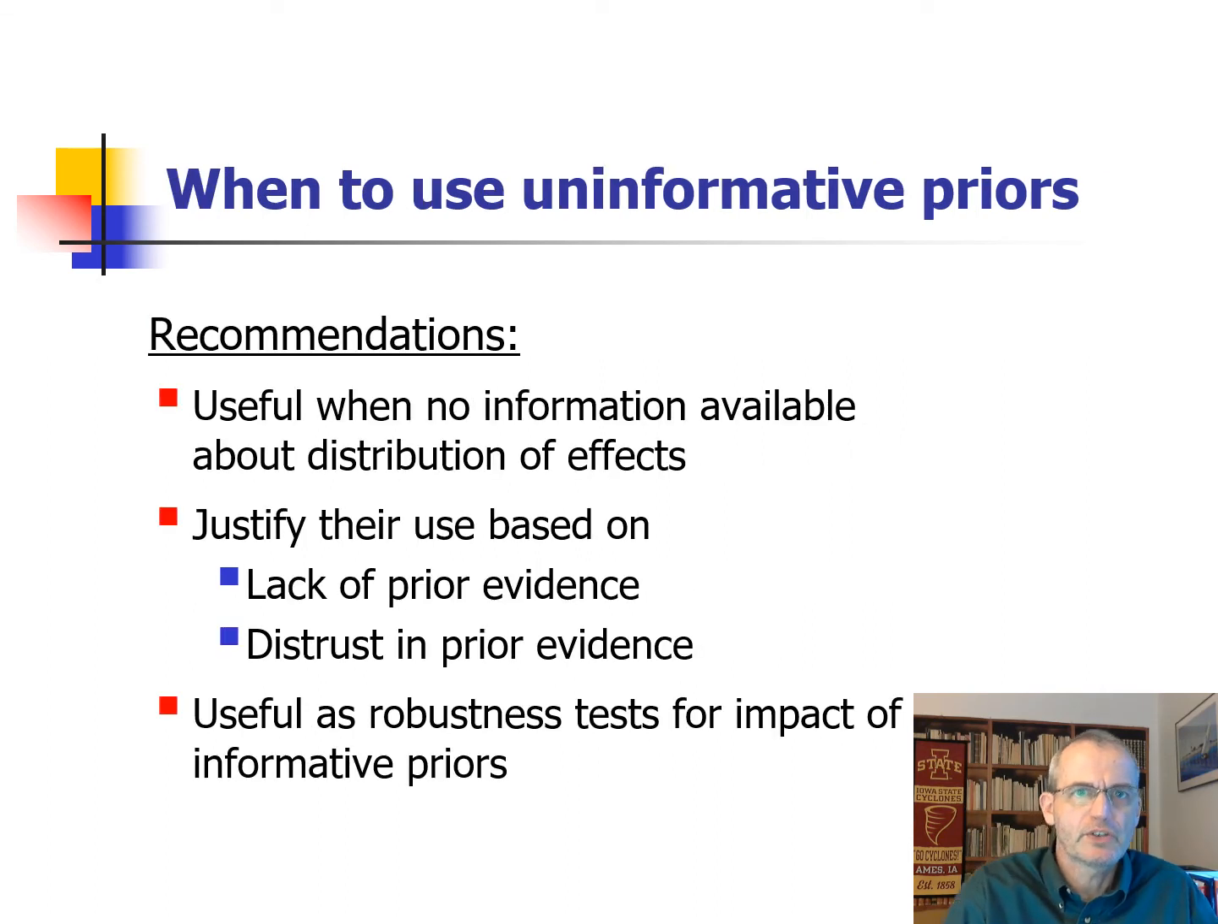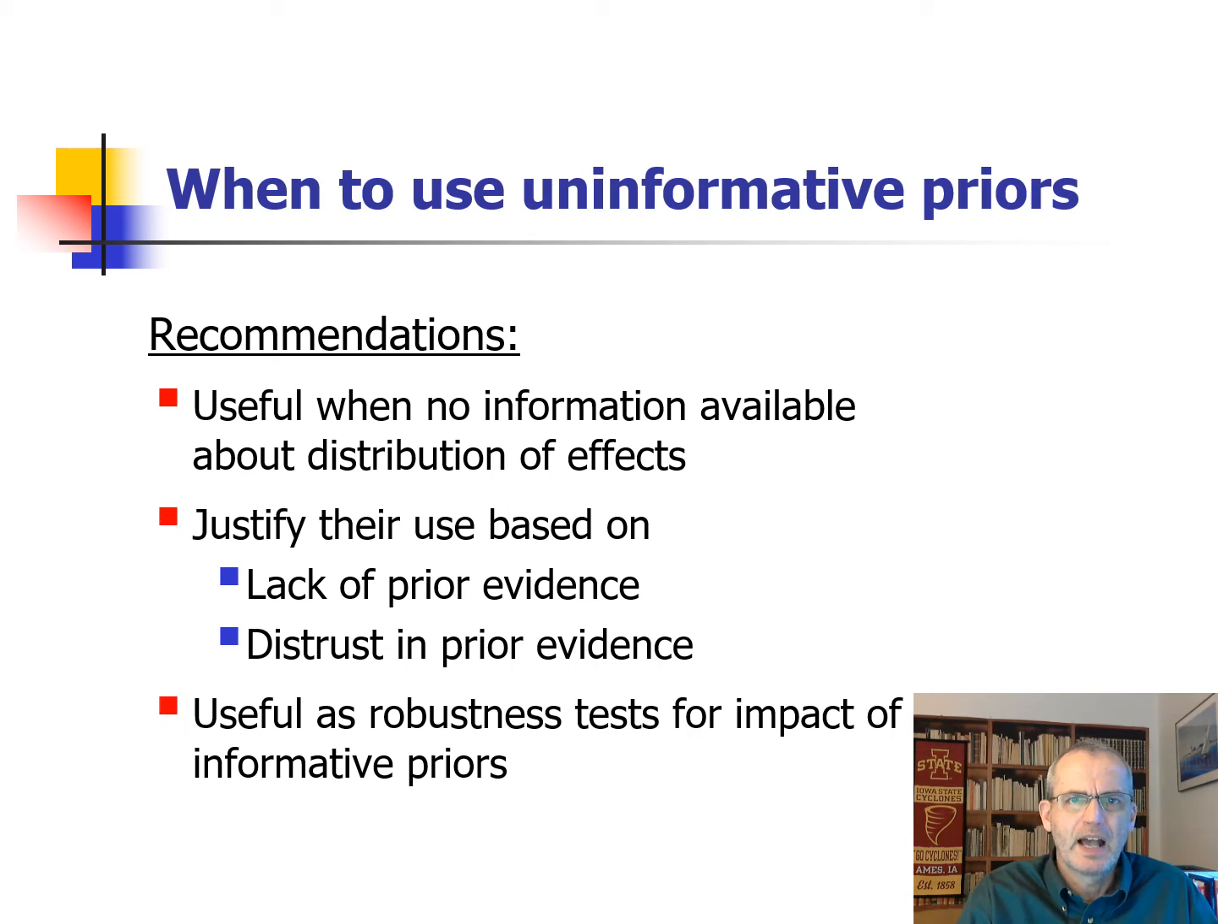When should researchers use uninformative priors? Uninformative priors are our best guess when we really know very little to nothing about the distribution of effects. In these cases, researchers should not only use uninformative priors, they should also explicitly justify their use based on the absence of prior evidence or their distrust of the available prior evidence.